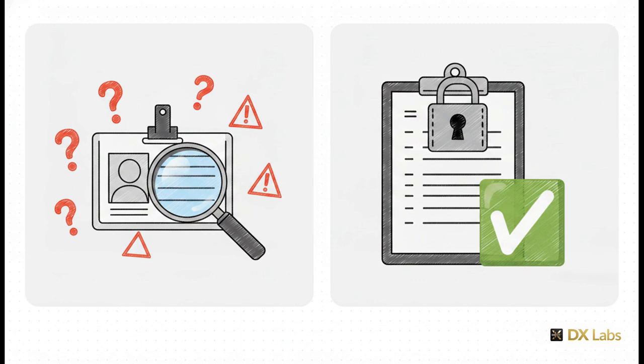On the other hand, the bouncer could check a highly secure VIP guest list. That is exact data match, or EDM. EDM drastically cuts down on false positives because it literally only triggers when the content matches a specific, known value from a secure list that your organization actually provides.